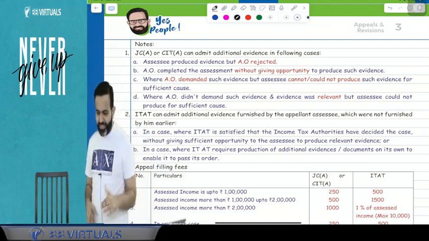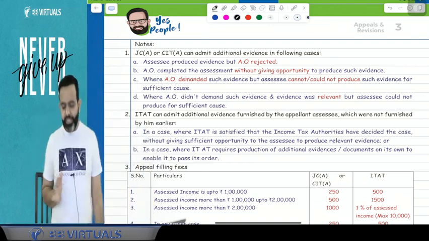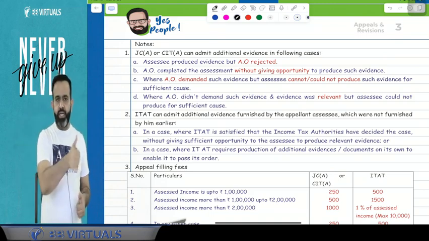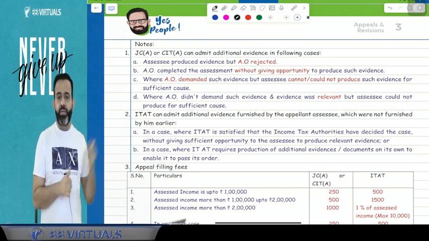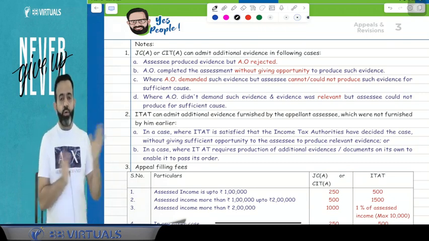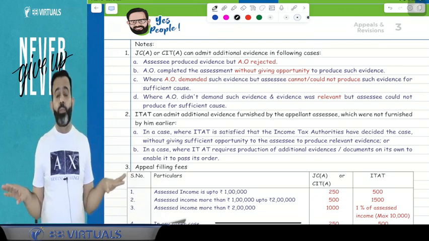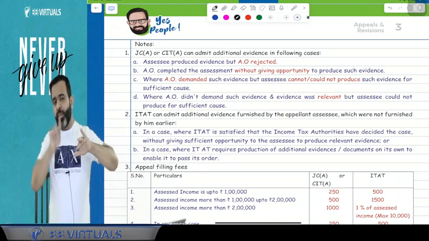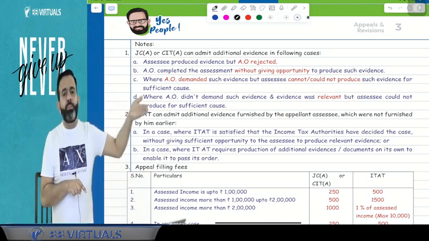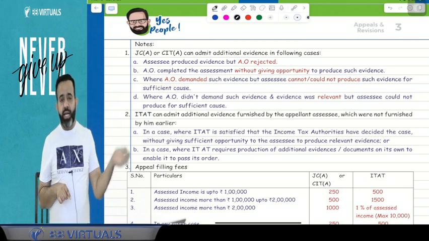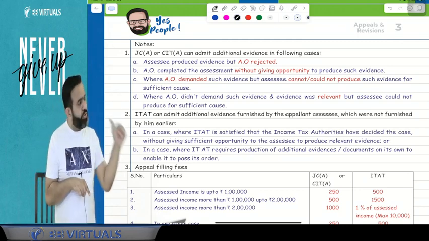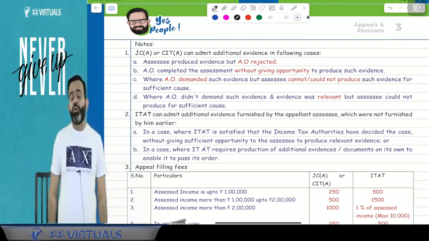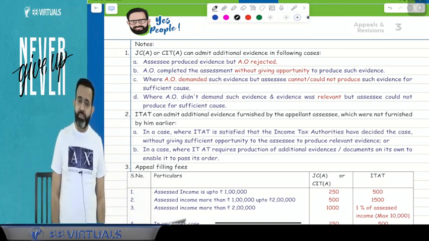So what I am saying, try to understand. Here, guys, JC appeal or CIT appeal can admit the additional evidences in 4 cases. First is, assessee submitted but AO rejected. Second is, AO completed the assessment without giving sufficient opportunity to produce the evidences. Next is, AO demanded, but assessee could not submit due to some sufficient reason. Last is, AO not demanded, assessee could not furnish due to some sufficient reason. Then guys, in these 4 cases, CIT appeal or JC appeal will admit the additional evidence.